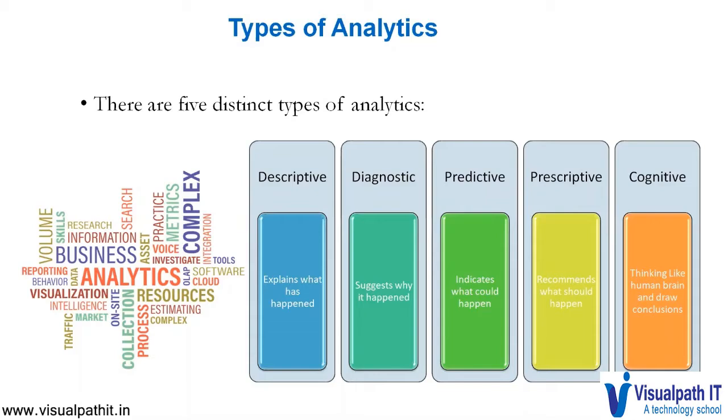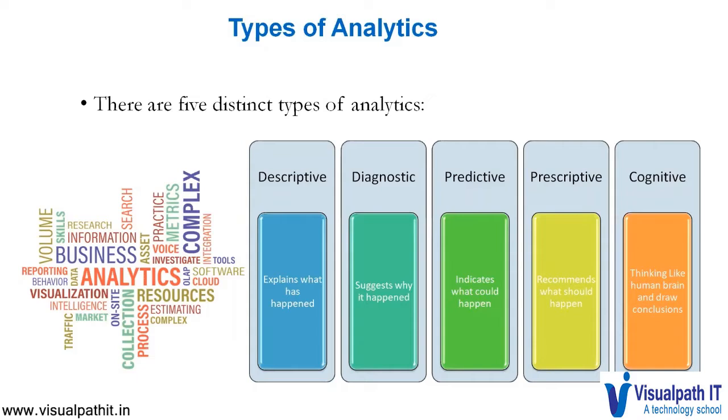The next one is diagnostic, where it suggests why it has happened. The third one is predictive, where it indicates what could happen. The fourth is prescriptive, which gives recommendations as to what should happen. And the fifth is cognitive, thinking like the human brain and drawing conclusions.